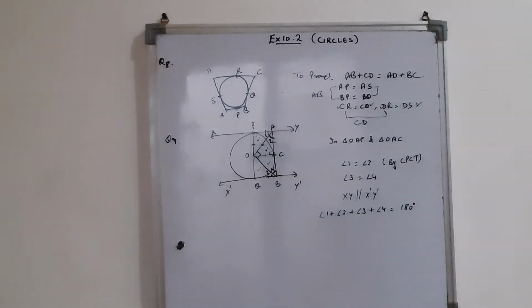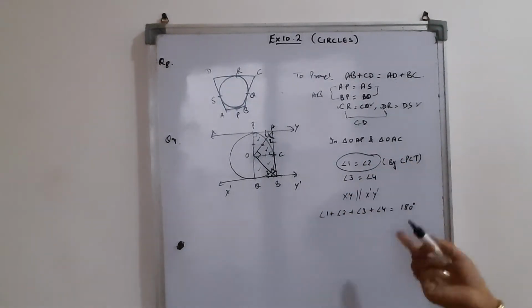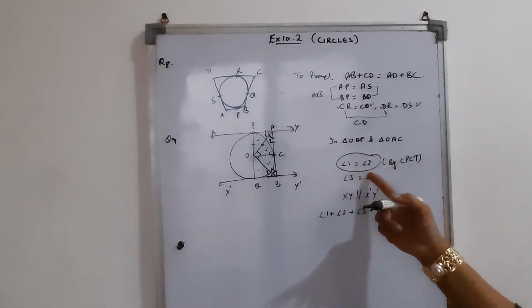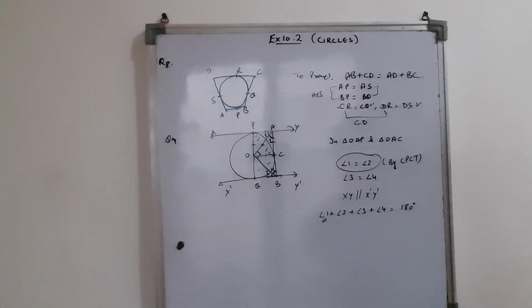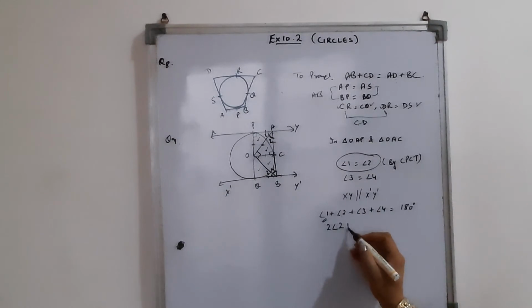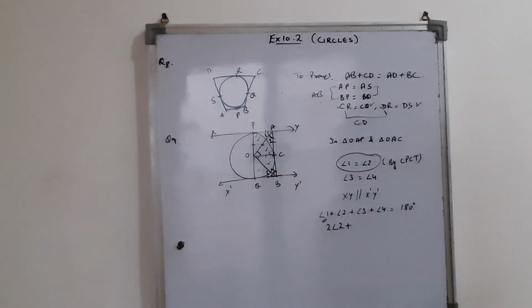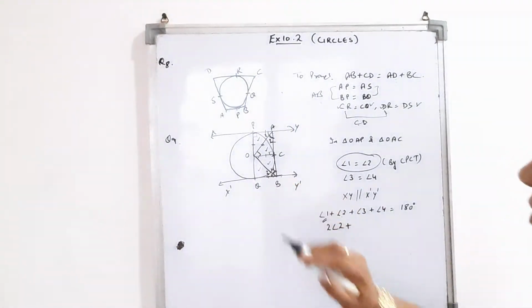Clear? Now, if this angle sum is 180 degree and 1 is equal to 2, at the place of 1, I can write 2. So I am replacing the 1 by 2. So it will be angle 2 plus 2, which is twice angle 2. In the same way, 3 and 4 are equal, so I am replacing the third angle with the fourth angle.